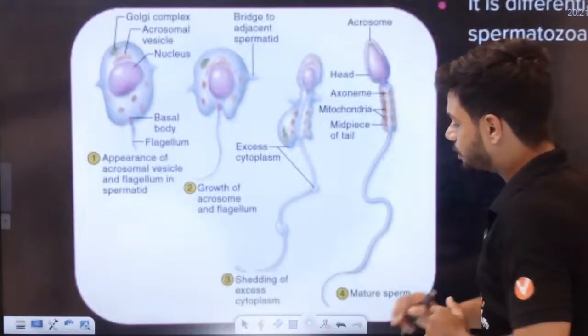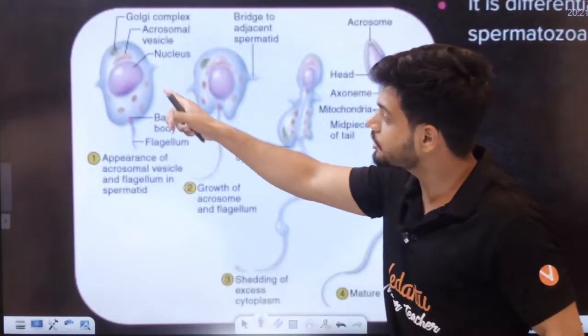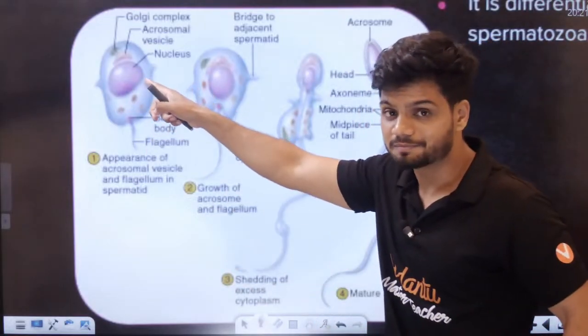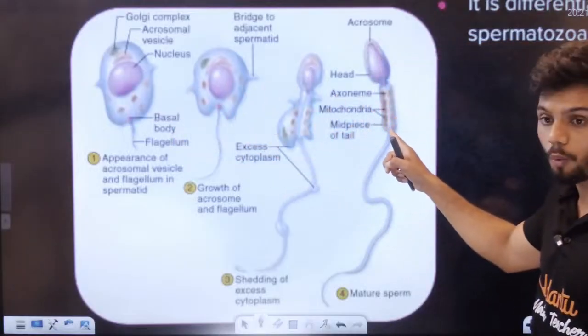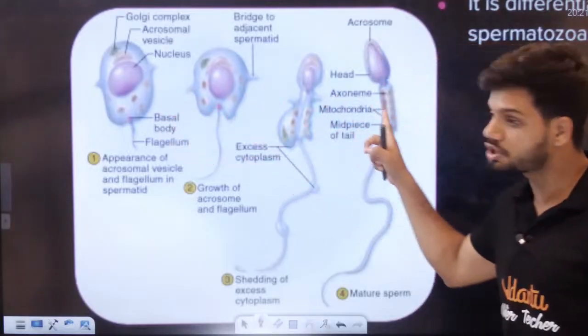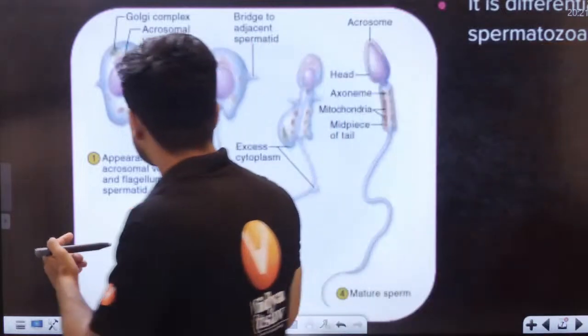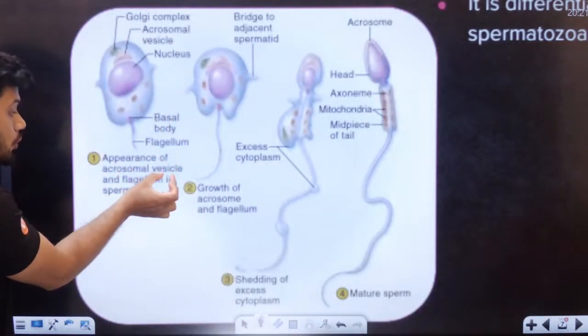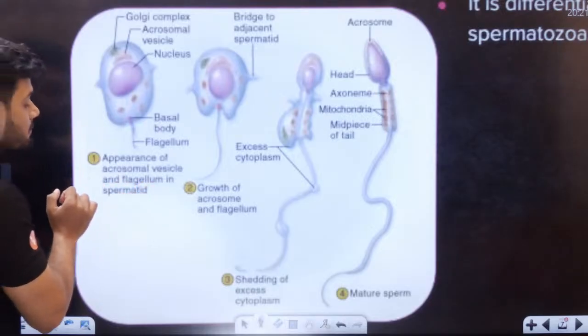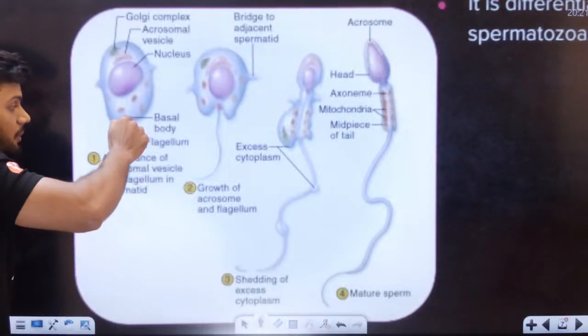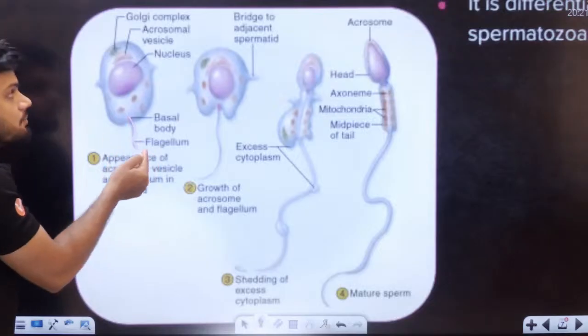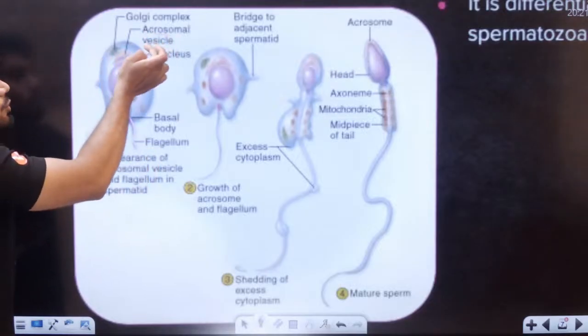Okay, students, can all of you see? This is called your spermatid. This is spermatozoa, sperm. Can you see the conversion here? Conversion happening. So what happens initially? Appearance of acrosome vesicles and flagella in the spermatid. There will be a flagella arising. On the top, we can see acrosome arising.